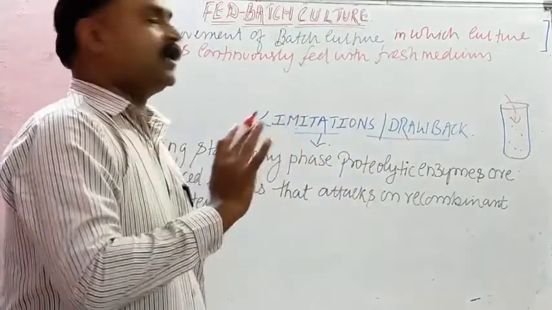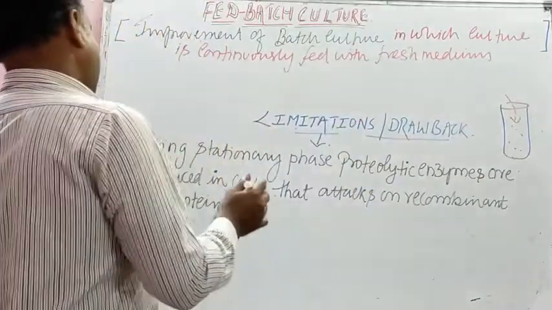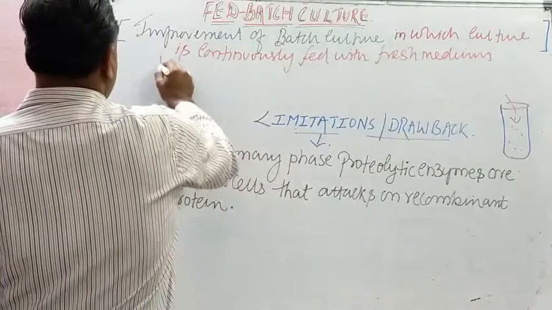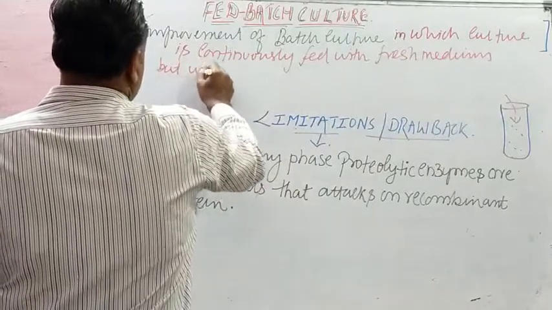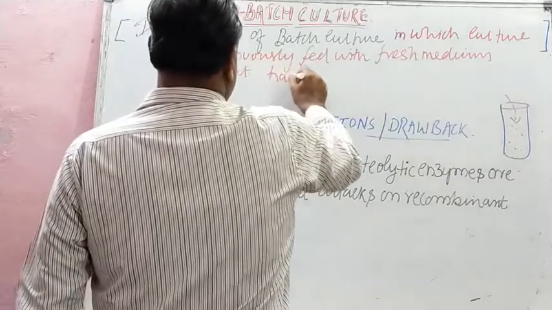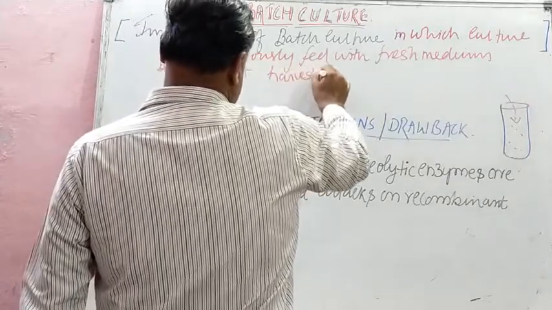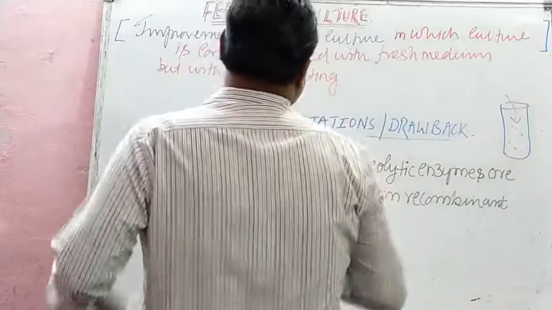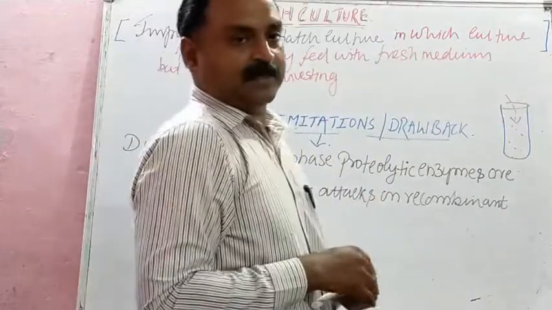The cell mass is not harvested in between. Fresh medium, but without harvesting cell mass in between.